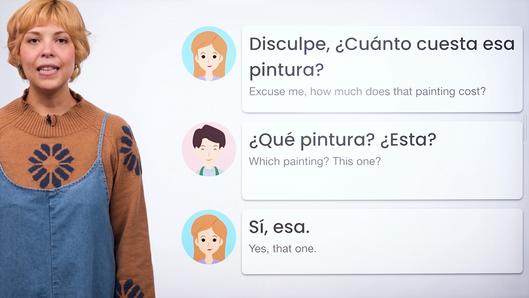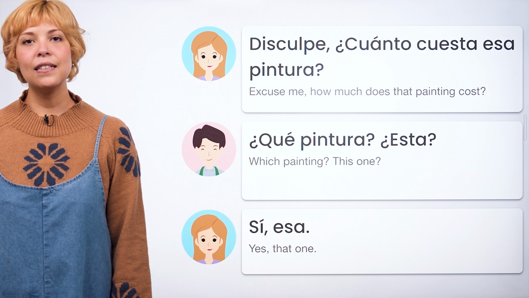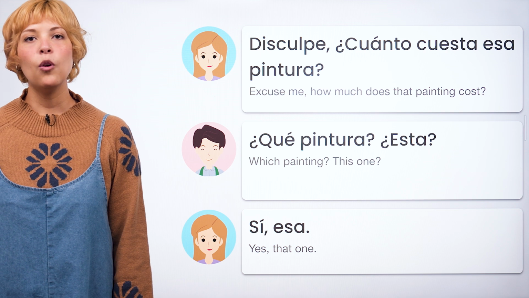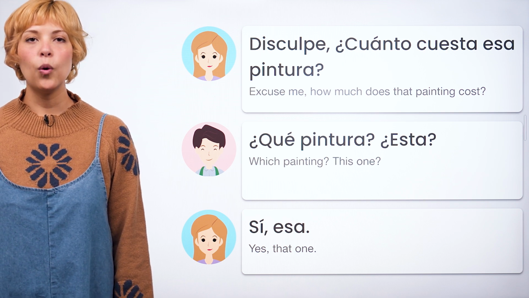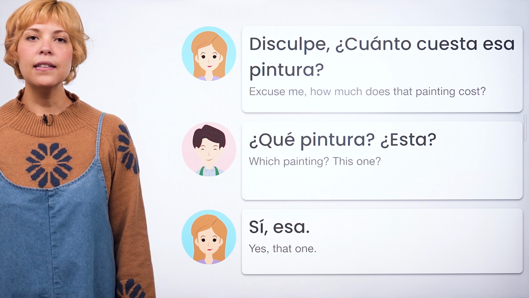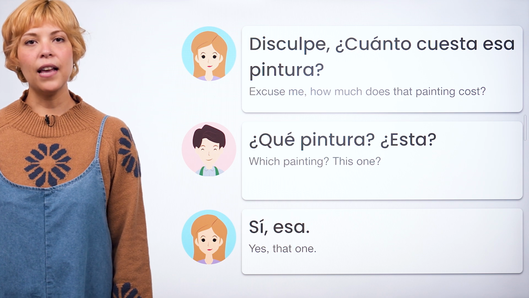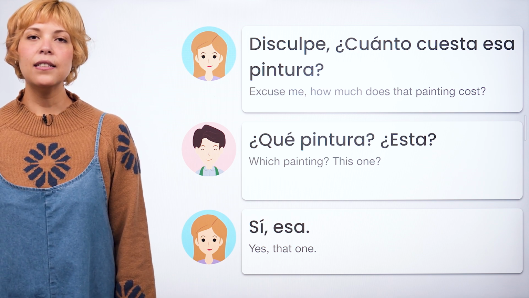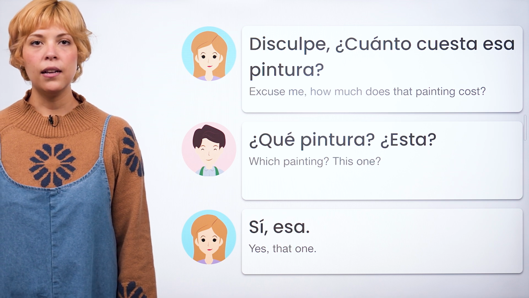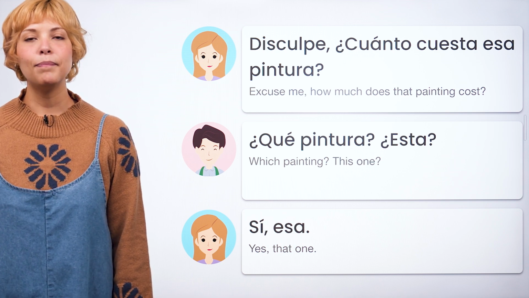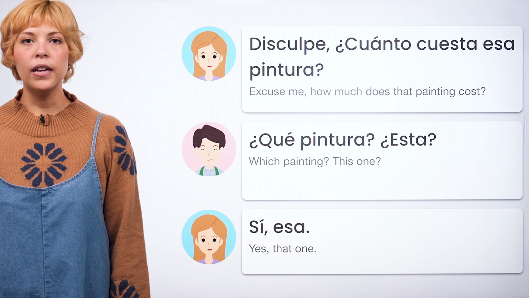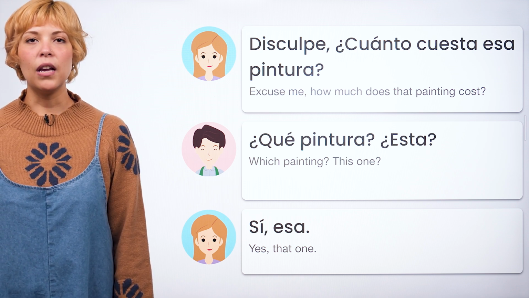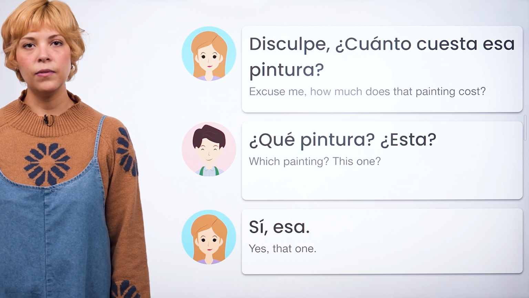Disculpe. Next is the phrase ¿cuánto cuesta?, meaning how much does it cost? ¿Cuánto cuesta? Next is the word esa, meaning that. Esa. Last is the word pintura, meaning painting. Pintura. Altogether, it's disculpe, ¿cuánto cuesta esa pintura? Excuse me, how much does that painting cost?